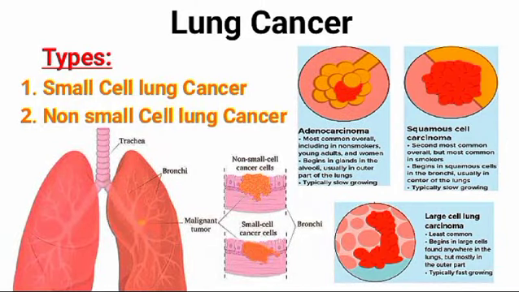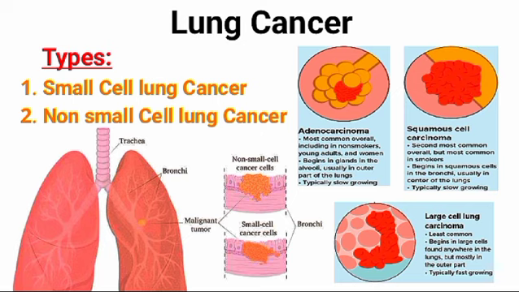Now, the types of lung cancer. Lung cancer is divided into two major types based on the appearance of lung cancer cells under the microscope. Number one is small cell lung cancer.